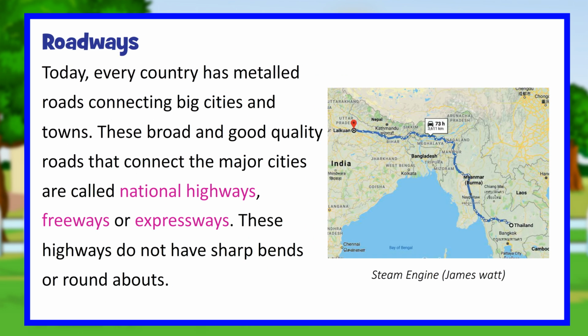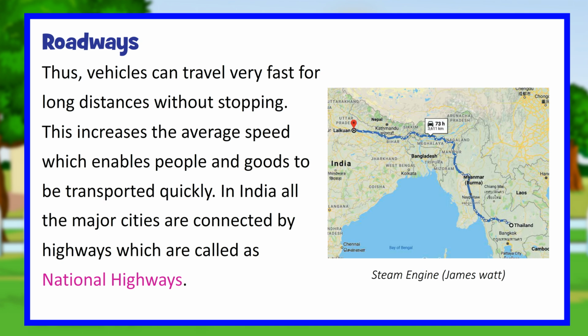Roadways. Today, every country has metal roads connecting big cities and towns. These broad and good quality roads that connect the major cities are called national highways, freeways or expressways. These highways do not have sharp bends or roundabouts. Thus, vehicles can travel very fast for long distances without stopping. This increases the average speed, which enables people and goods to be transported quickly.